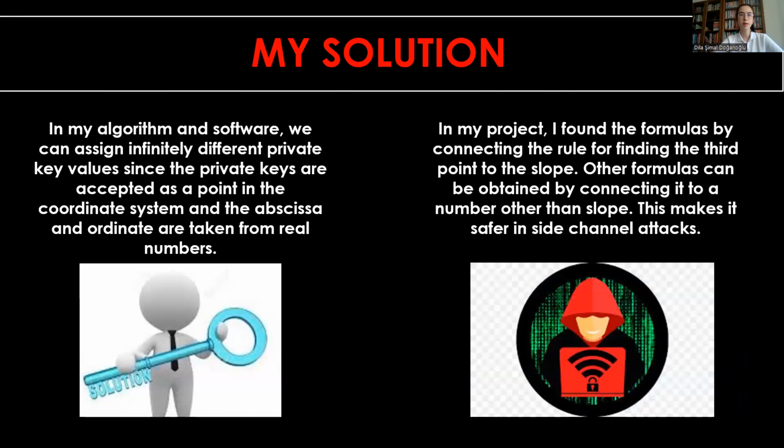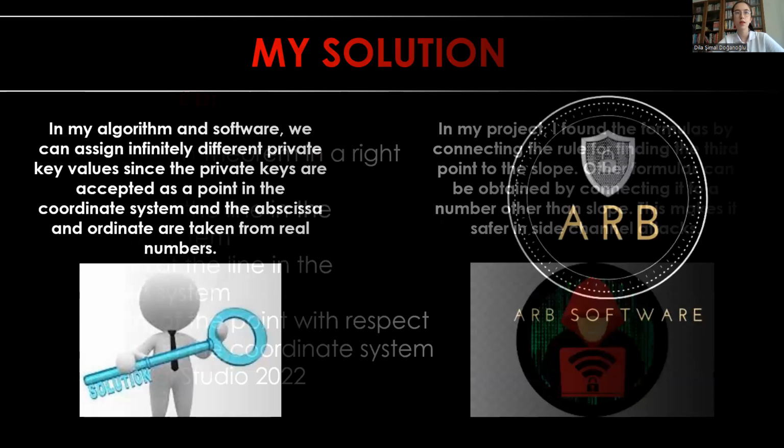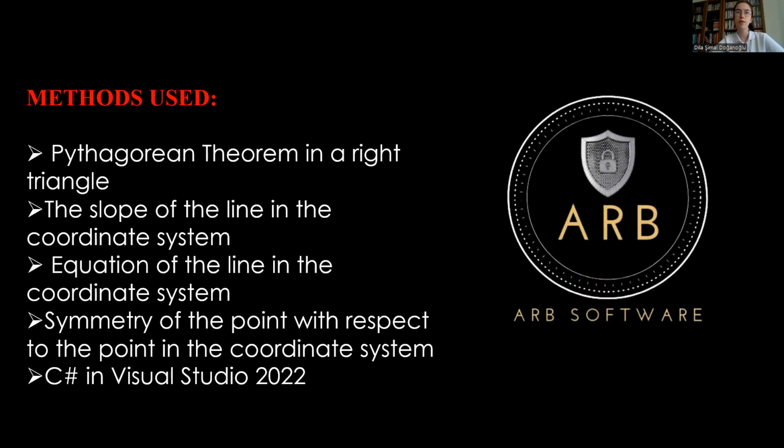My solution here was that we can assign infinitely different private key values, since the private keys are accepted as a point in the coordinate system, and the abscissa and ordinates are taken from real numbers. And I found the formulas by connecting the rule for finding the third point to the slope, and other formulas can be obtained by connecting it to something other than slope. So this makes it safer in side channel attacks. Methods use the Pythagorean theorem in the right triangle, the slope of the line, equation of the line, and symmetry of the point with respect to the point, all in the coordinate system, and the C++ coding language in Visual Studio 2012.